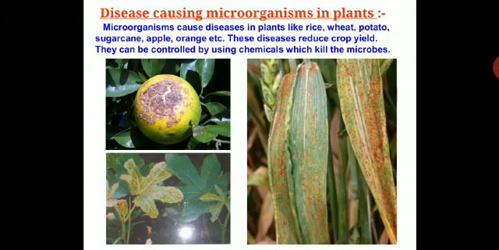Disease causing microorganisms in plants. So disease also affects plants. Microorganisms do attack plants. Here you can see some pictures of plants being attacked by some kind of bacteria or virus. Microorganisms cause disease in plants like rice, wheat, potato, sugarcane, apple, orange, etc. These diseases reduce crop yield. They can be controlled by using chemicals which kill the microbes.